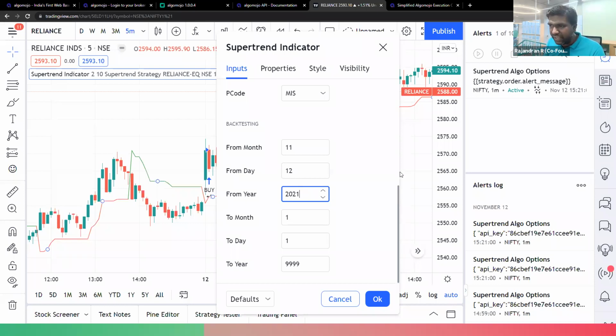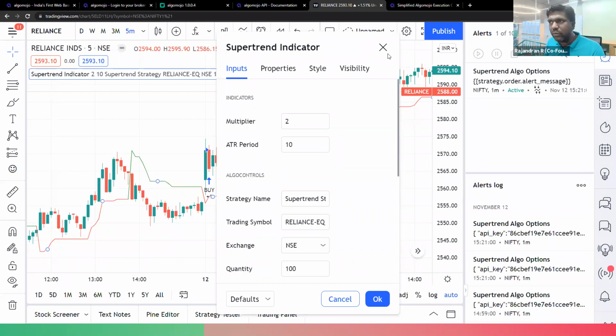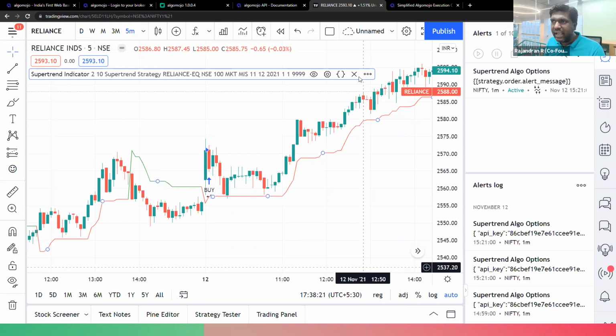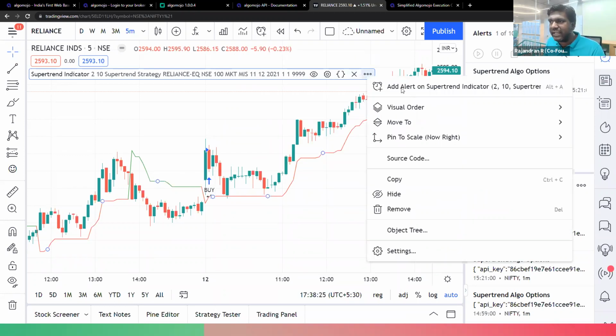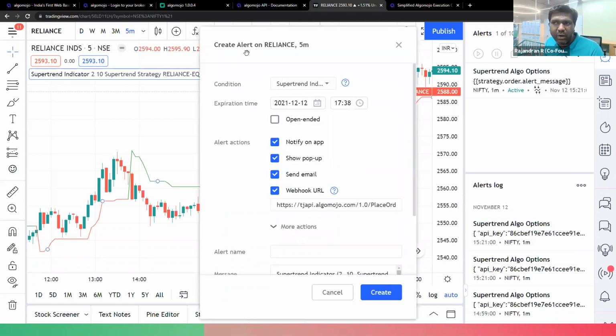Once all this configuration is set, what you have to do is very simple. Press OK, go to the triple dot, click over here and create an alert. Add alert will open an alert box. Ensure that the condition is Supertrend. And what kind of alert do you want? I want to send a notification to my app. It will automatically send a notification to your mobile application, and you'll get a notification alert with sound on your mobile.